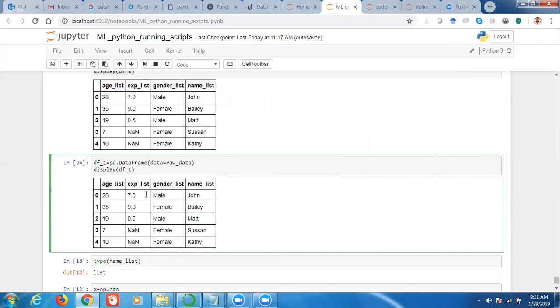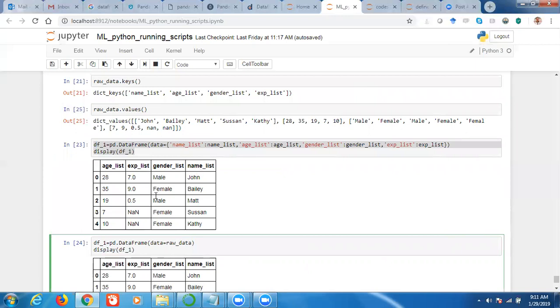Okay. So now we can see that this is a structured record. So there are rows and columns. Right? So these are the rows and these are the columns. So once the data frame is created, then you can fetch the records. You can perform operations with the data frame. Right? So there are in fact many operations which you can perform with data frame.